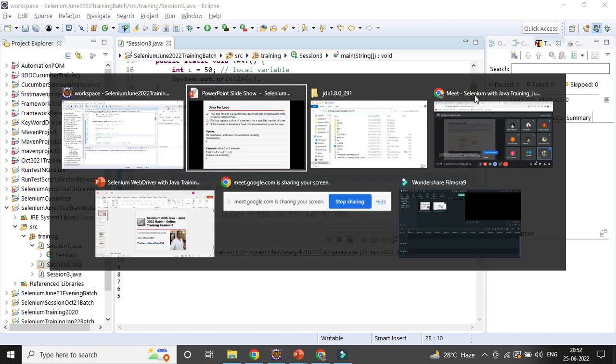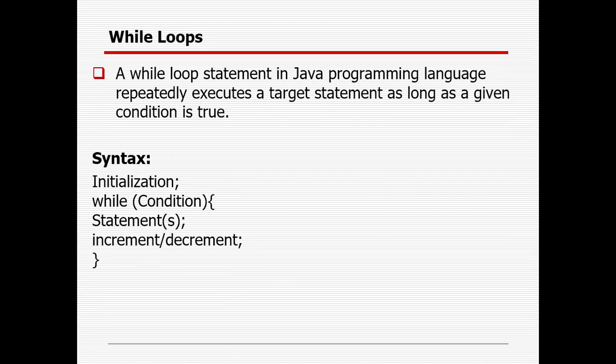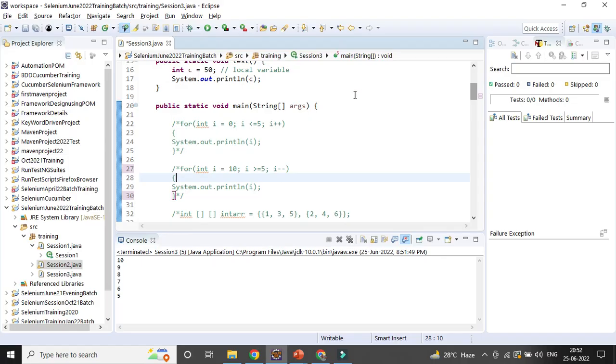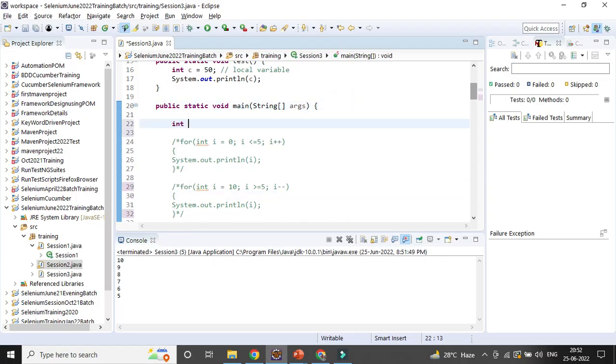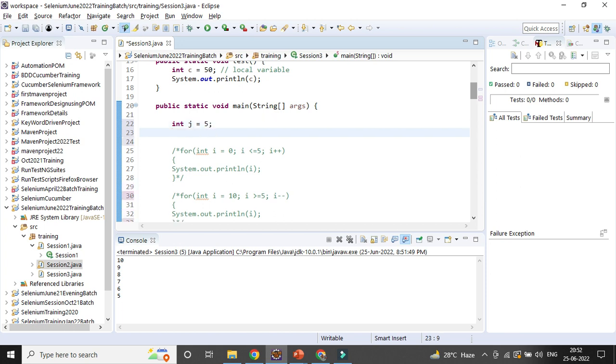Then in case the number of iterations is not fixed, guys, then you can go with the while or do while loop. So the while loop will first check the condition. In case the condition is matching, it will go for the statement. So initialization, then while condition. Initialization means I am starting by declaring a variable, integer j equal to, suppose, 5. That is called initialization, right?